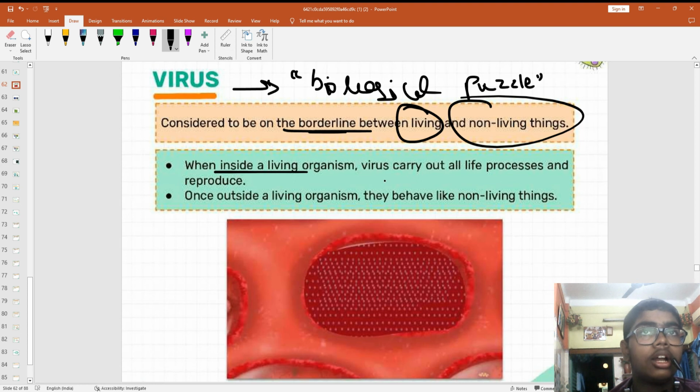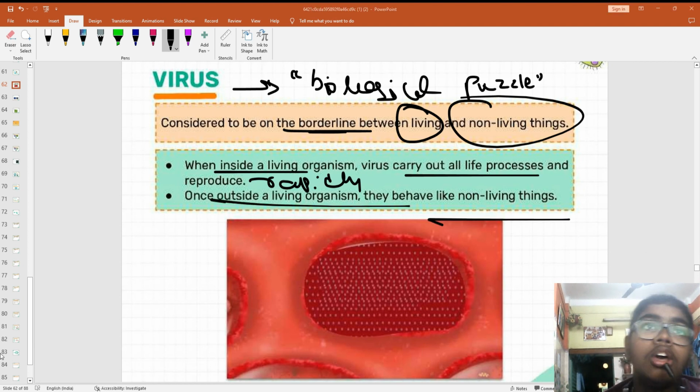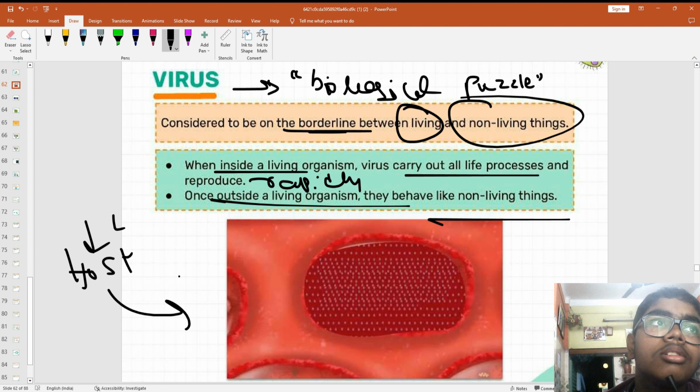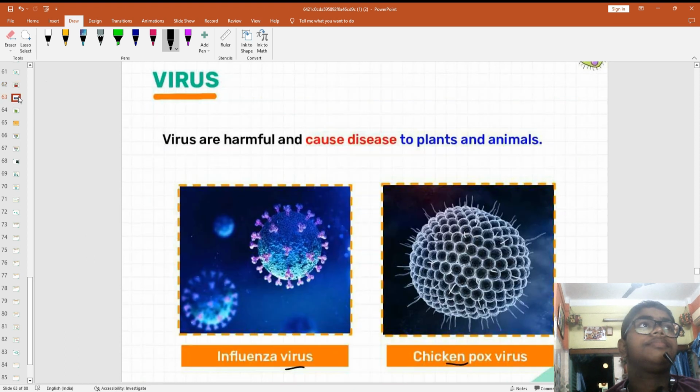So when inside a living organism, they will carry out all processes and will reproduce rapidly. If it is in your nose, then in 2 hours it will be in your throat by reproducing. It is reproducing so fast, and from your nose it is going to your throat. But outside a living organism, it is inactive, like non-living. So the host के अंदर है, inside host living, outside host non-living. Simple. That's why they are known as the biological puzzle.